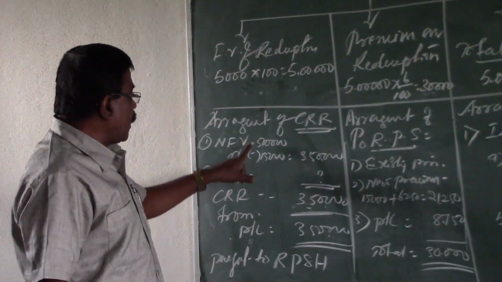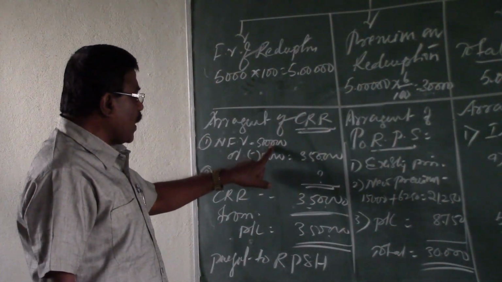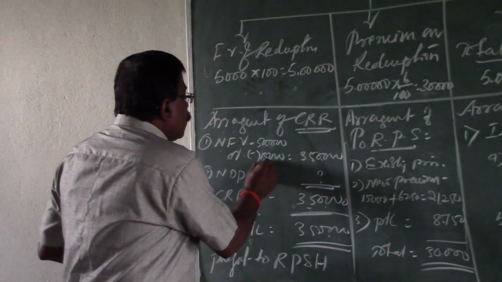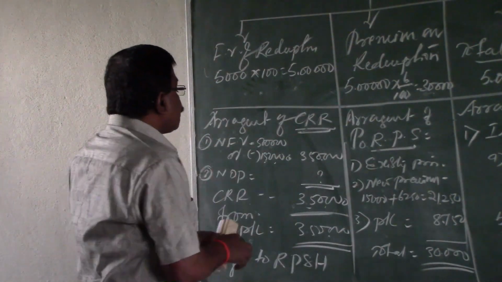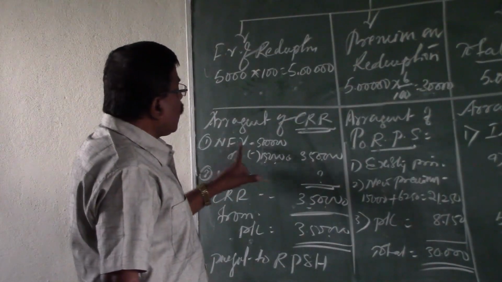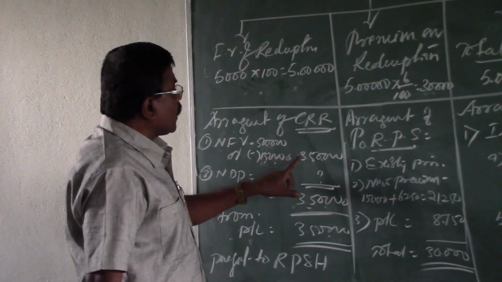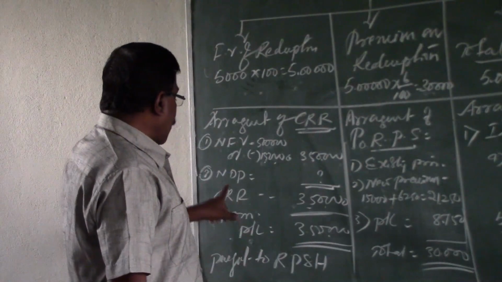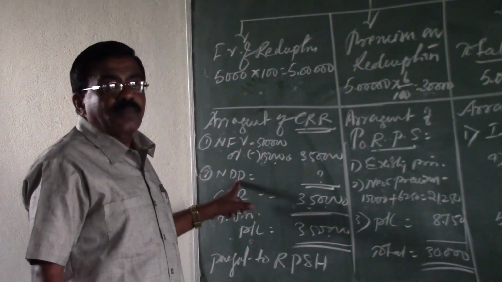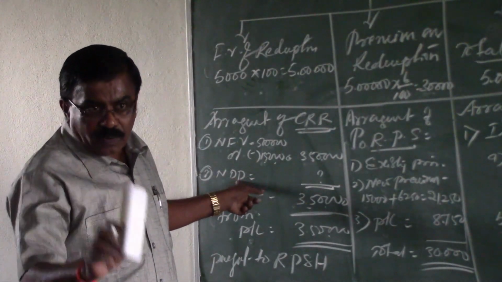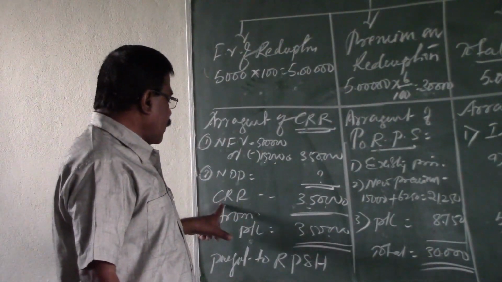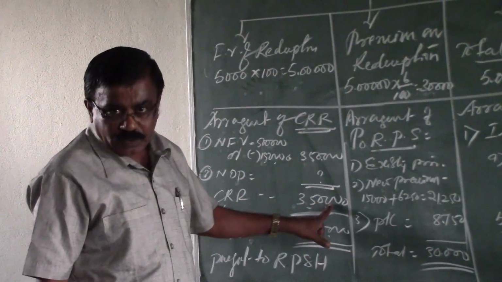So taking that here, redeemable face value is rupees 5 lakhs, and new face value is rupees 1,50,000. Therefore, net face value is 5 lakhs minus 1,50,000, which is equal to 3,50,000, and calculation of net divisible profit is not possible because the amount of P&L account is not given. Therefore, we have concluded the CRR required is 3,50,000 rupees.